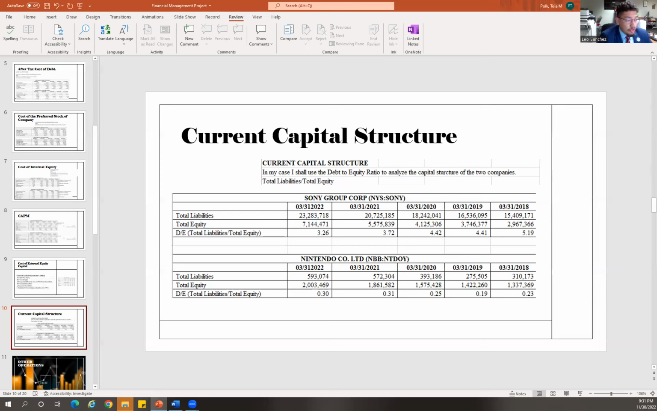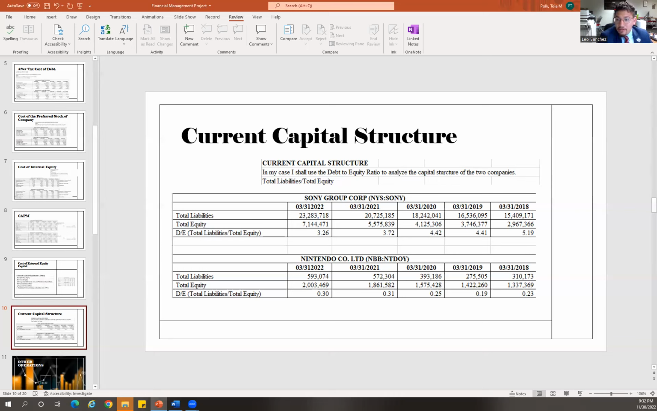The table below shows the debt to equity ratios of the two companies, Nintendo and Sony. In 2022, Sony recorded the lowest ratio at 3.26, and the company's debt to equity has been reduced since 2018, which is a positive financial indicator that has convinced potential investors that the company is becoming less reliant on its debt finances.